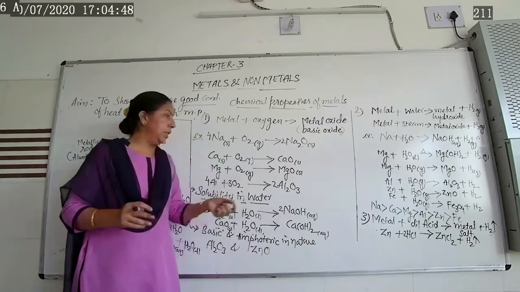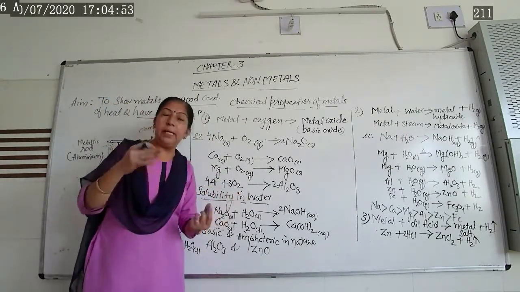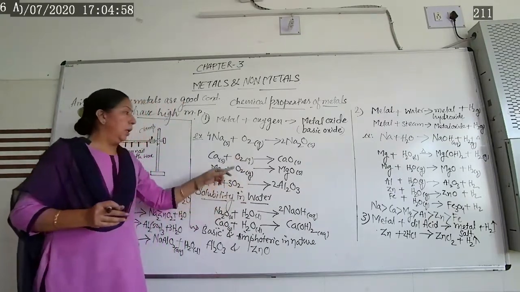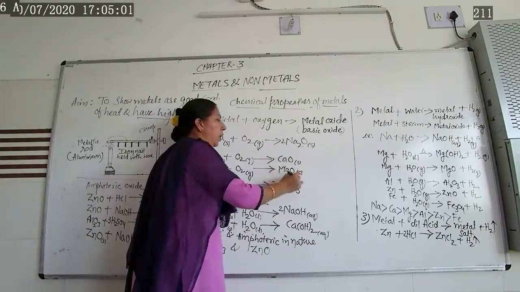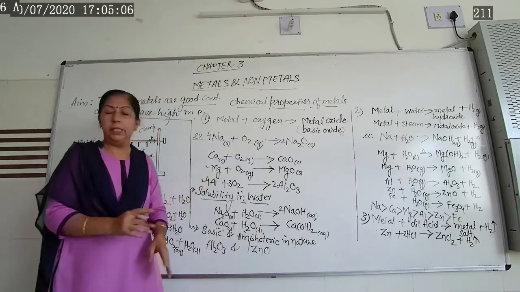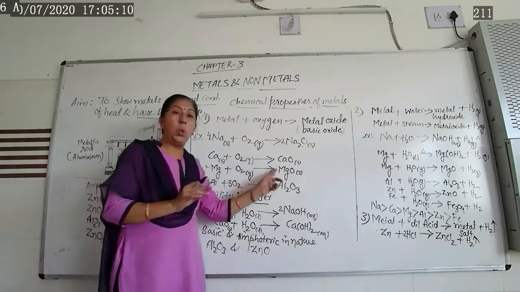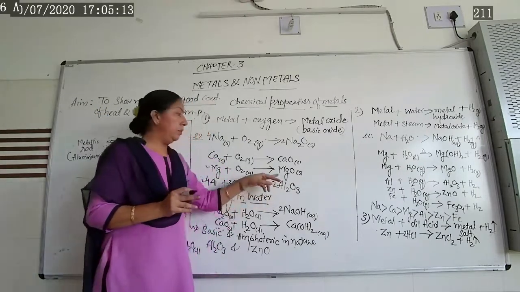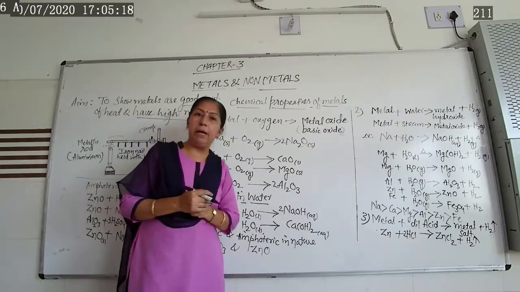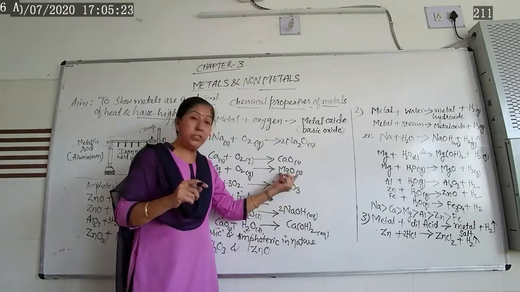Same way, in first chapter you might have done this activity. Magnesium reacts with oxygen, it gives you magnesium oxide. Aluminum reacts with oxygen, it gives you aluminum oxide. So this way, all the metal oxides are what? Basic in nature. Generally magnesium, aluminum, zinc, these metals, they are protected by their oxide layer. Earlier we have seen magnesium ribbon. We are rubbing with a sandpaper. Why? Because to remove the protective layer, basic protective layer of magnesium oxide.